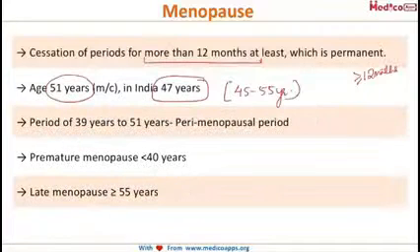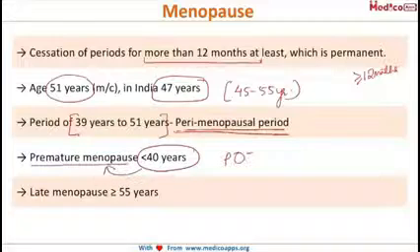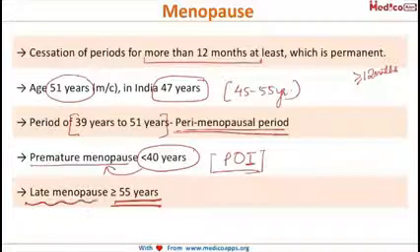And the period from 39 to 51 years of age is considered the peri-menopausal period, the period just before the menopause. Now, if this menopause occurs before the age of 40 years, then we call it premature menopause. And this is seen in cases of premature ovarian insufficiency. And if the cessation of the periods has not occurred even till the age of 55 years, and the periods are continuing beyond the age of 55 years, we call it late menopause. Now here you have two important facts that you need to remember: if the menopause occurs before the age of 40 years, it is called premature menopause. And if there is no menopause even after the age of 55 years, then we call it late menopause.